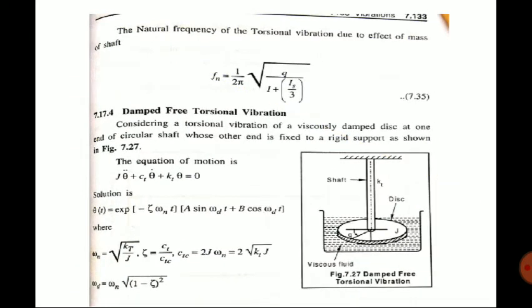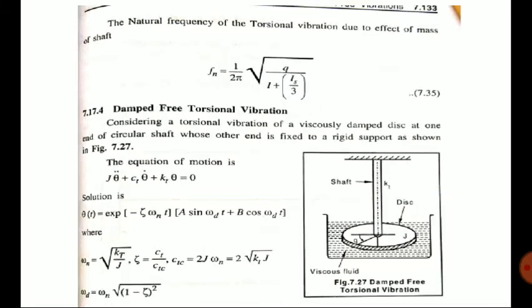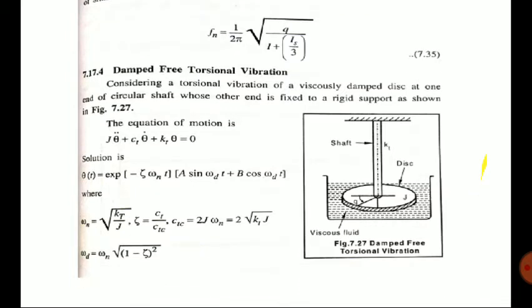Similarly, next one, damped free torsional vibration. Here we have considered an undamped system. Now I am considering a damped system, that is, torsional vibration of a viscously damped disc at one end of a circular shaft whose other end is fixed to a rigid support, as shown in figure. Here you can see there is a viscous fluid addition. In the previous case there was no medium, it was in air. Here a viscous fluid is considered. This is not that important, it is just an equation.